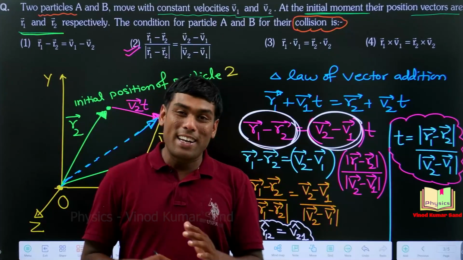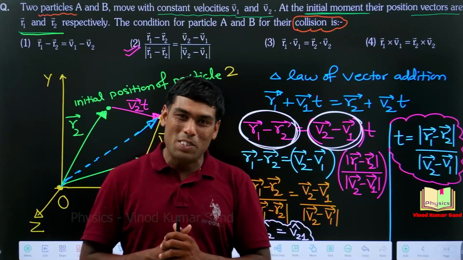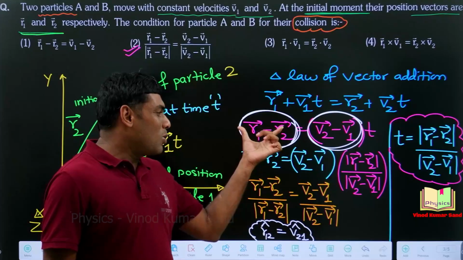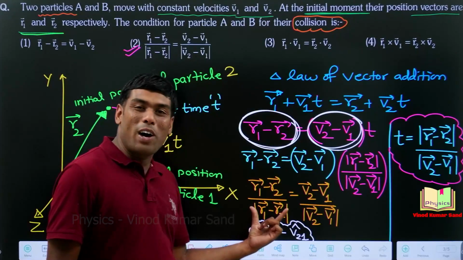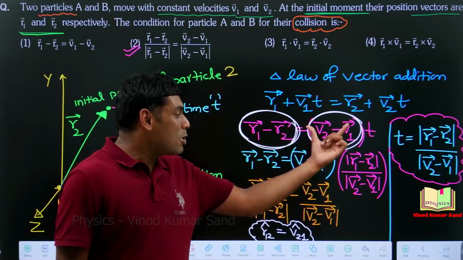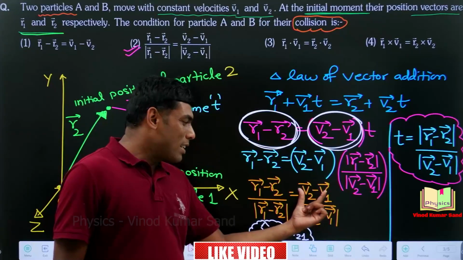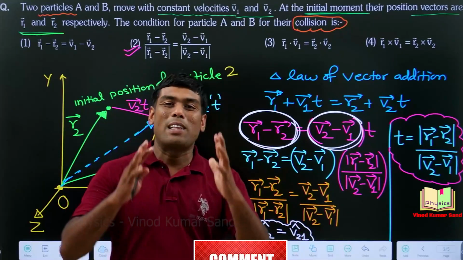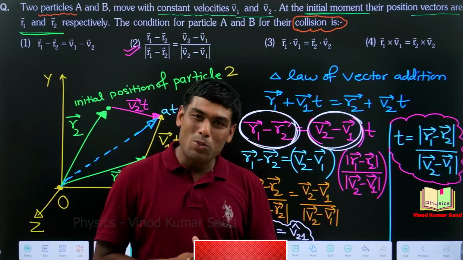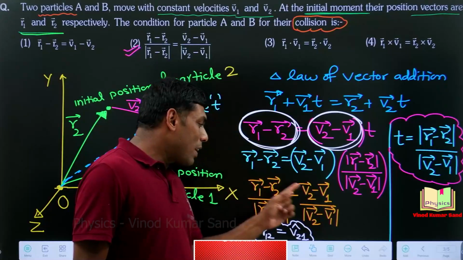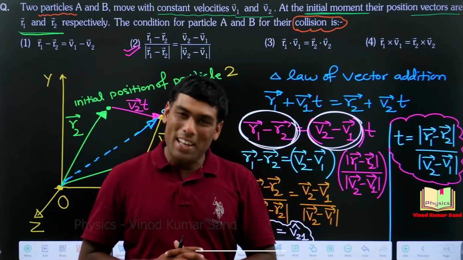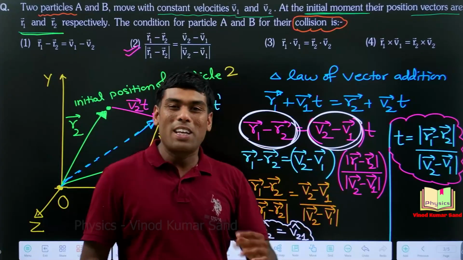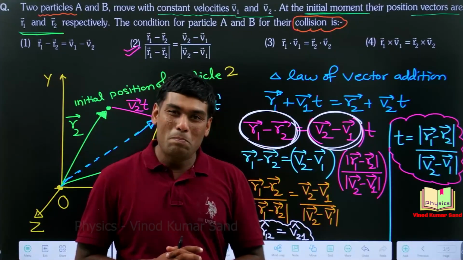Perfect. By finding its unit vector. Unit vector always gives the direction. How much is its unit vector? r1 vector minus r2 vector upon mod of r1 minus r2 vector. How much is its unit vector? v2 vector minus v1 vector divided by the mod of v2 vector minus v1 vector. So these are the unit vectors which are giving the direction, and these two directions must be equal at time t for collision to take place.